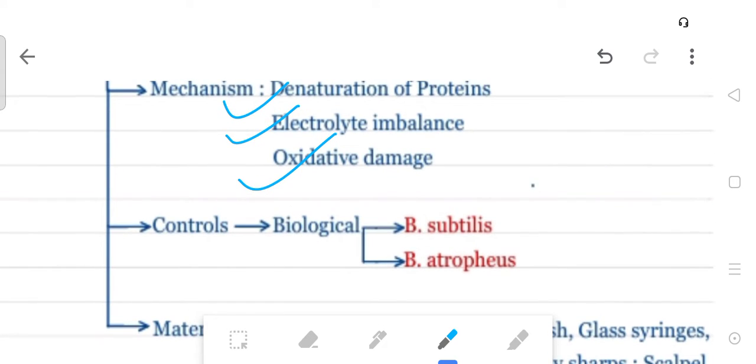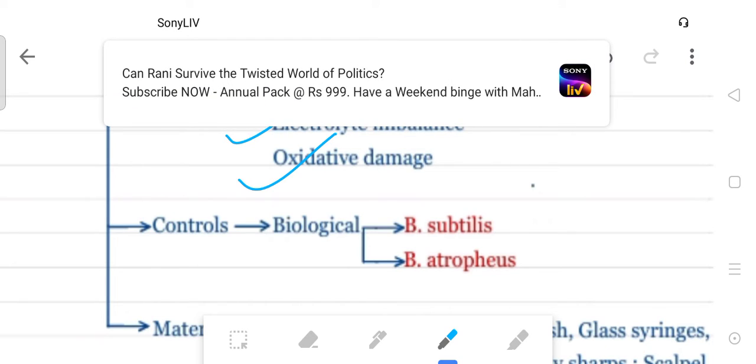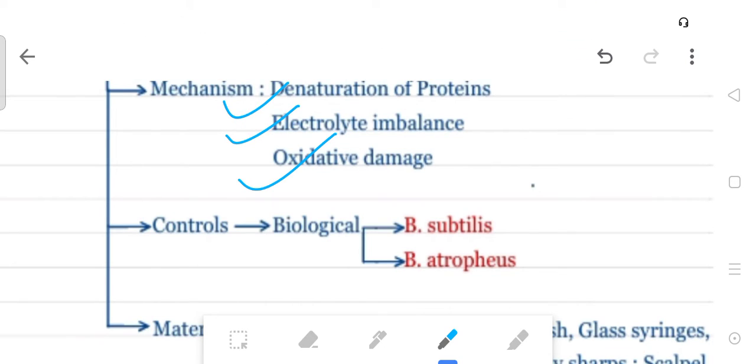There are three controls used: biological control, physical control and chemical control. Biological control includes Bacillus subtilis and Bacillus atrophaeus. Physical control is to watch the temperature and the time, and the chemical control is the Brownish tube, which is used as a chemical control.